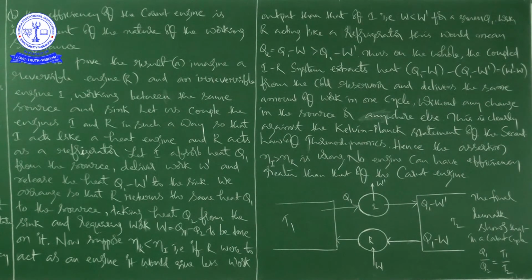That is what the final remark shows, that in a Carnot cycle Q1 by Q2 is equal to T1 by T2, which is a universal relation independent of the nature of the system. Here Q1 is the heat absorbed and Q2 is the heat released isothermally in a Carnot engine.